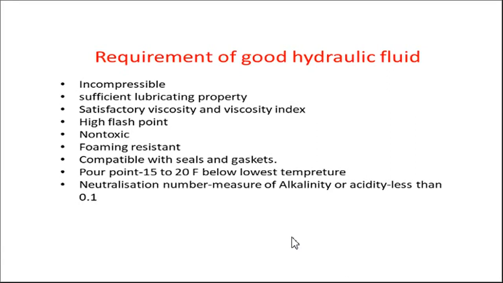Then the pour point should be between -15 to 20 Fahrenheit. That means it should have a sufficiently low pour point, and the neutralization number, which is the measure of alkalinity or acidity, should be less than 0.1. That means this will decide the reactivity of the hydraulic fluid with the system. So it should have a low neutralization number.